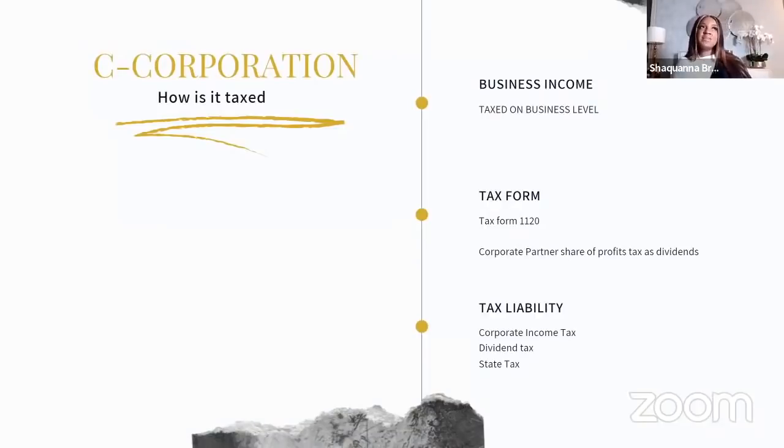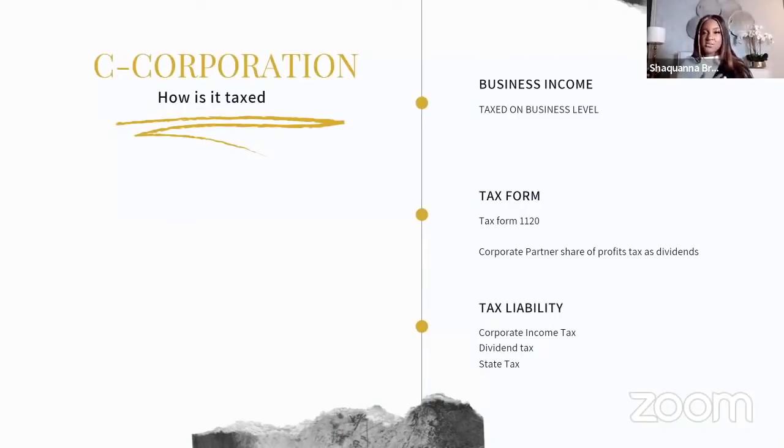C corporations. Now with C corporations, you are taxed on the business level. What that means is that, as you're taxed on the business level, it's very different from an LLC and a 2+ member LLC that I just described to you all, because those are not taxed on the business level.